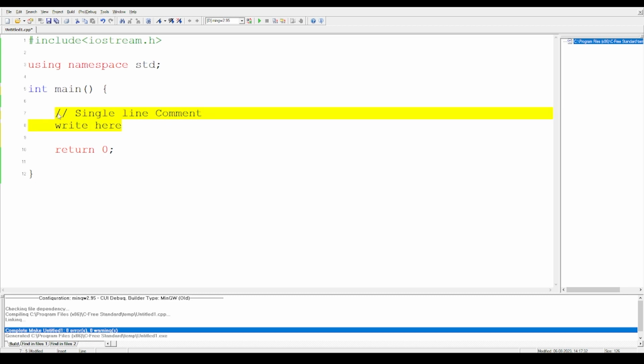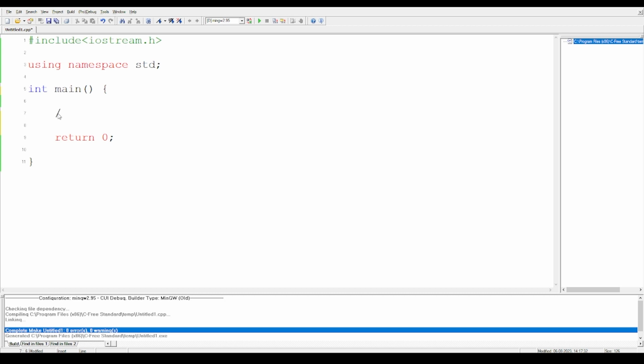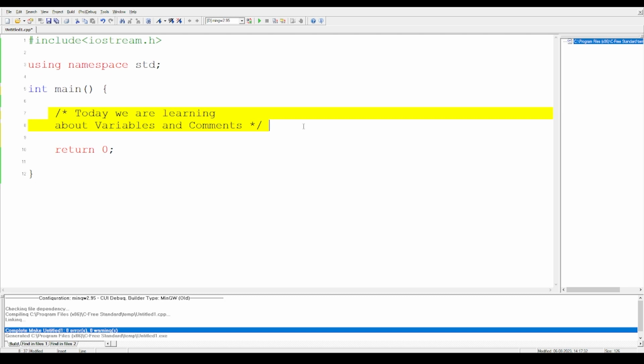Now for a multiple line comment, we have another way of writing it. We give a slash, then we give a star, and then we can write here that today we are learning about variables and comments. As you can see, this is what we call a multi-line comment. That means inside this, I can write as many things as possible. I just have to close it with a star and a slash. So comments are very simple to understand. Though they are optional, they are very, very important because we definitely need to explain to others what exactly we are doing.